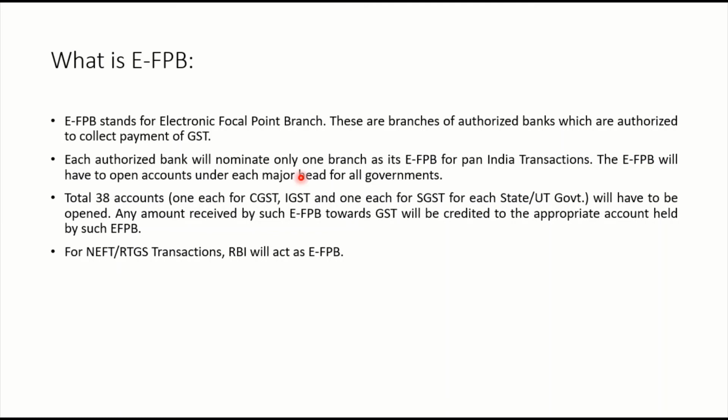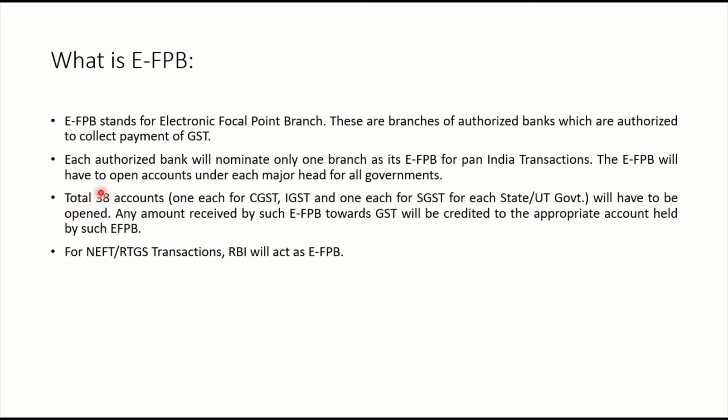Okay, then a total of 38 accounts, one each for CGST and IGST and one each for SGST for each state and UTGST for each Union Territory government, will have to be opened. How many accounts? 38 accounts have to be opened. Right?